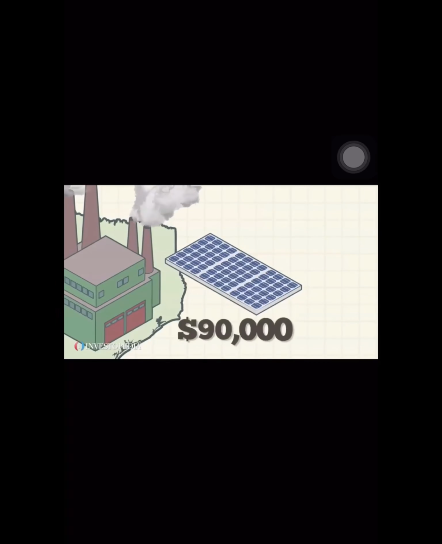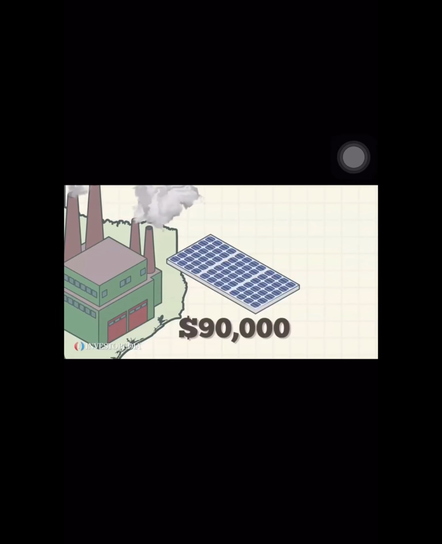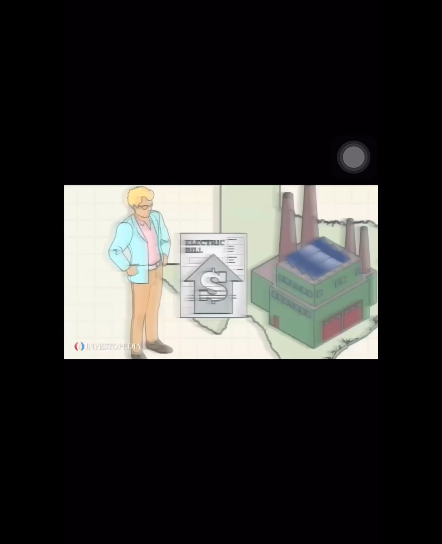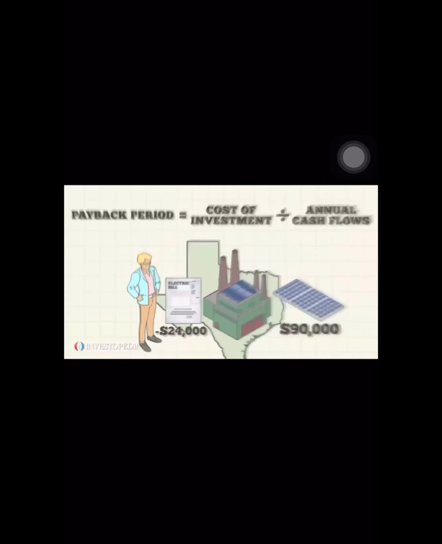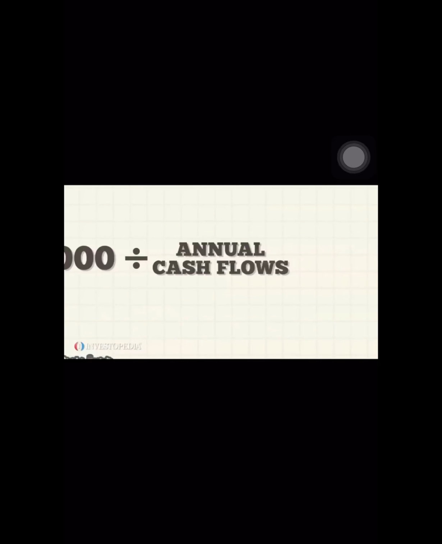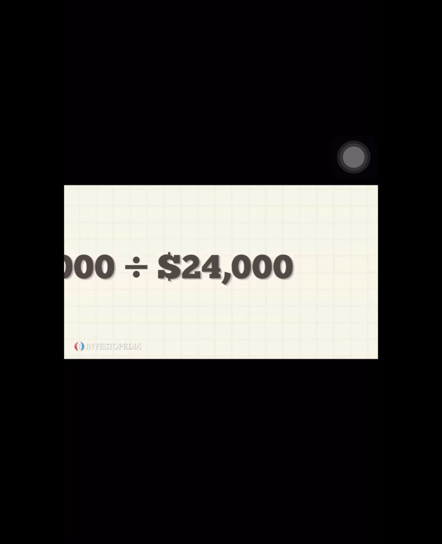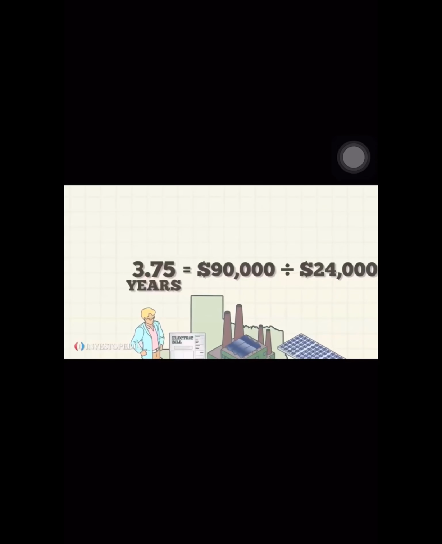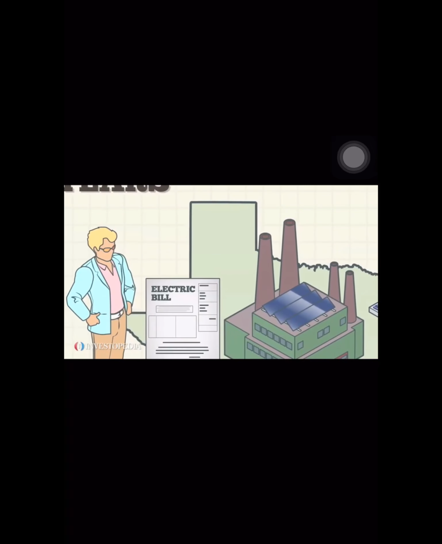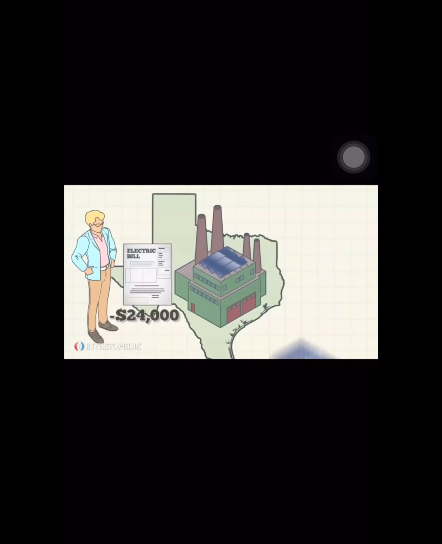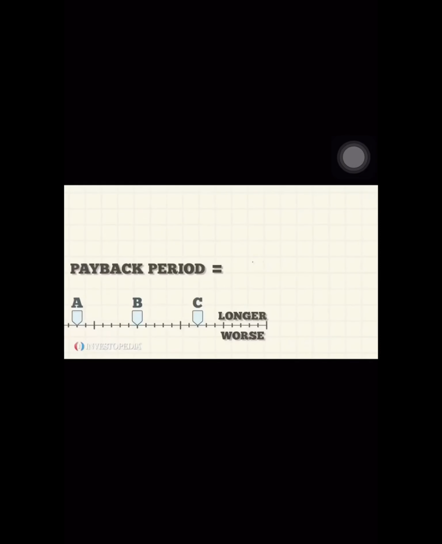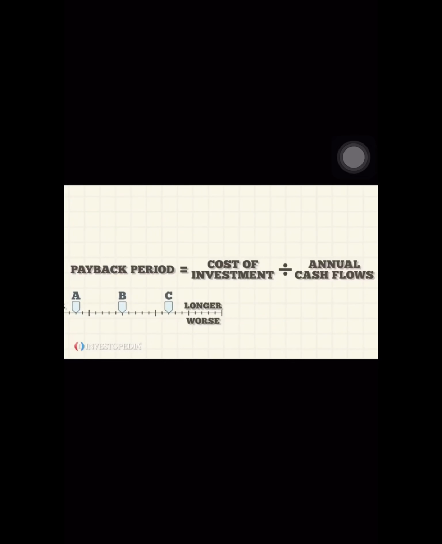He wants to reduce his bill and is thinking of installing solar panels on the roof of his manufacturing building. It will cost $90,000 to buy and install solar panels. With the panels installed, Sonny estimates his electric bill will have a savings of $24,000. Dividing the total cost of the solar panels, $90,000, by the annual cash flow, $24,000, the payback period is 3.75 years. So in 3 years and 9 months, Sonny will not only reduce his carbon footprint, but also start seeing the benefits of his investment on his electric bill. The payback period equals cost of investment divided by annual cash flows.